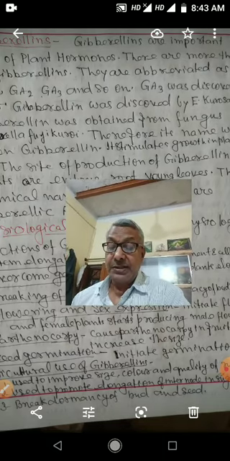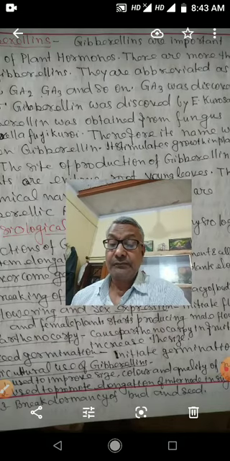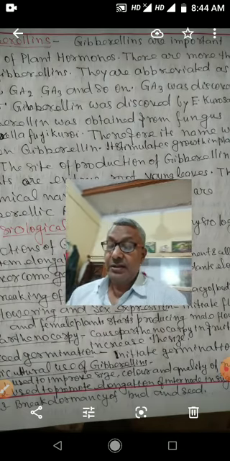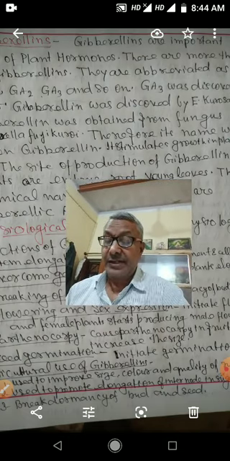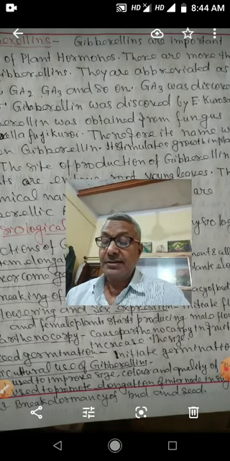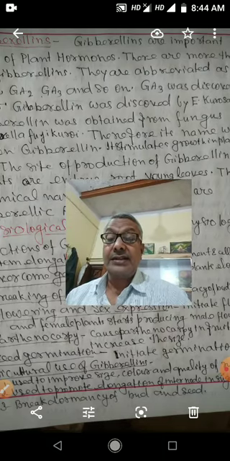Next point is gibberellin causes parthenocarpic fruits, and it also increases the size of the fruit. And next is seed germination. Gibberellin plays an important role in seed germination. It will initiate the activity of hydrolase, which metabolizes seed storage reserve food, and germination in the seed will start.